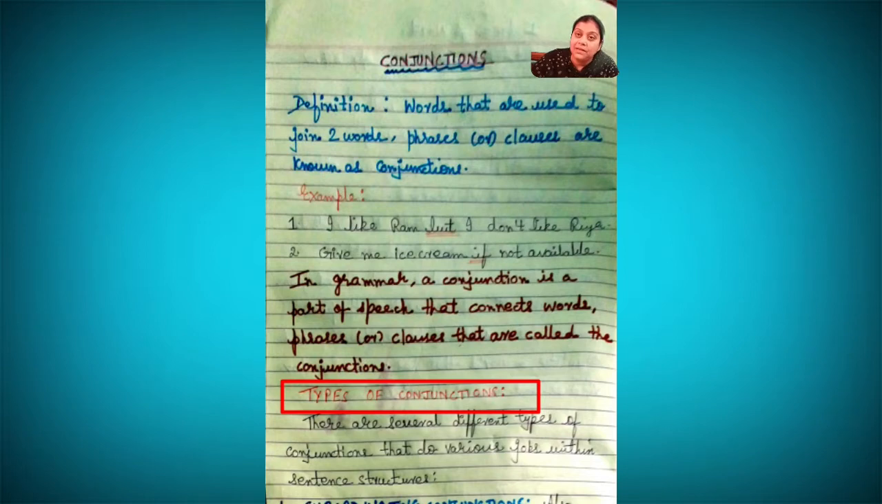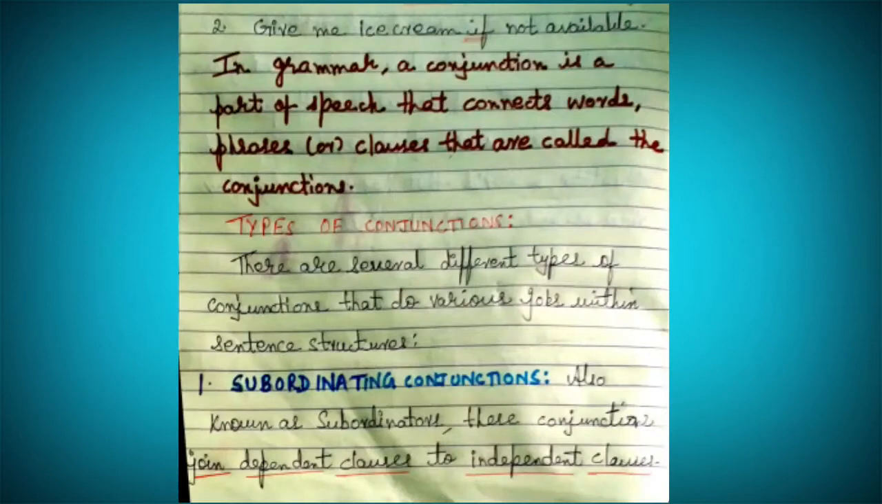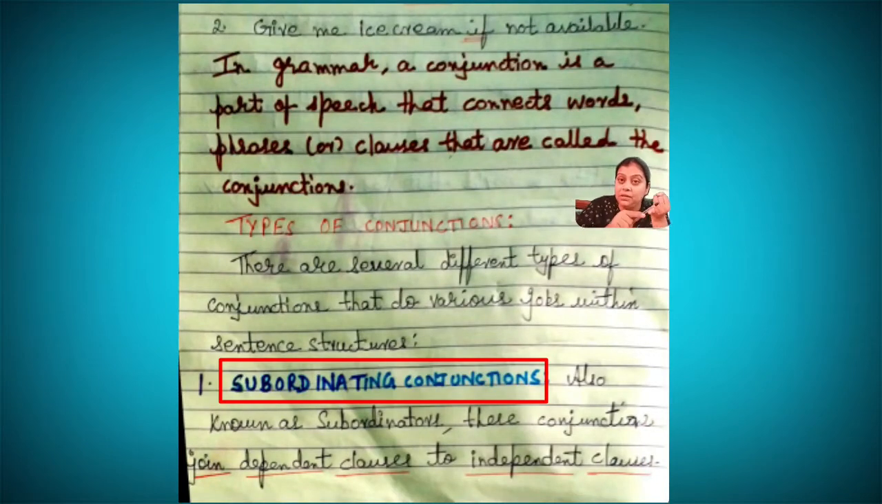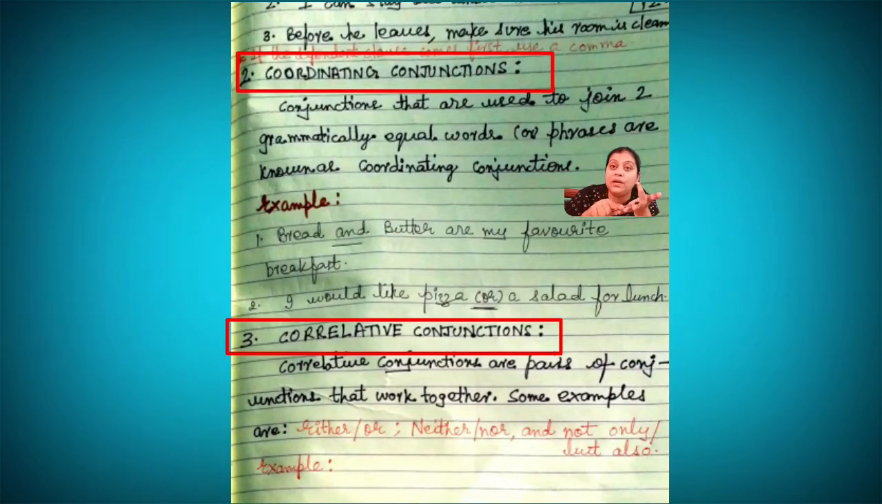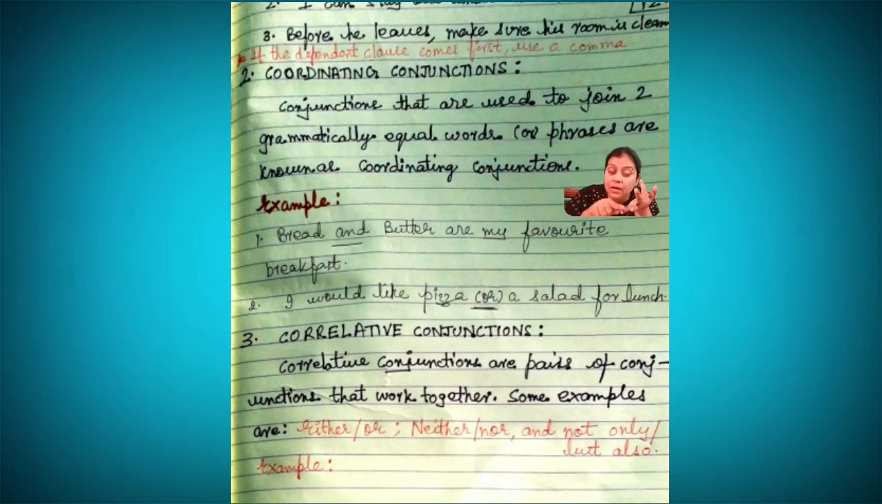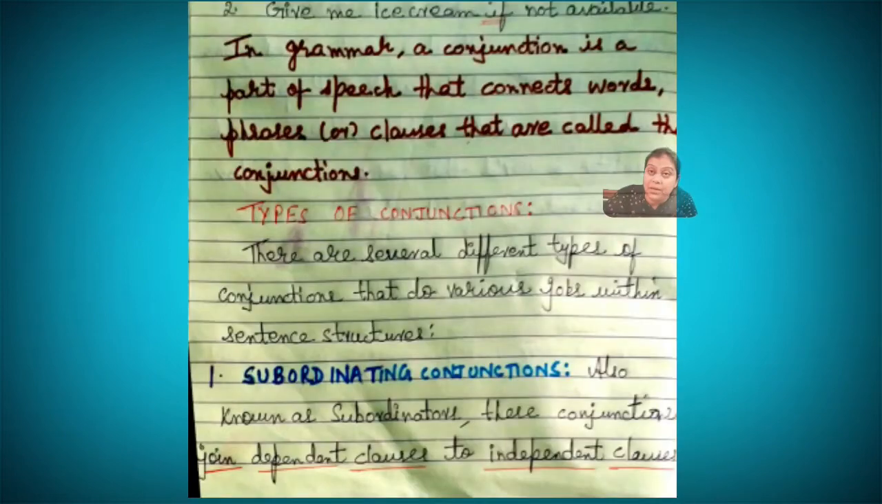My dear students, there are three main types of conjunctions. The first one is subordinating conjunction. The second one is coordinating conjunction, and the third, last but not the least, is correlative conjunction. Okay, subordinating, coordinating or correlative conjunctions. Now let me teach you one by one what each means. There are many different types of conjunctions that do various jobs within sentence structures.